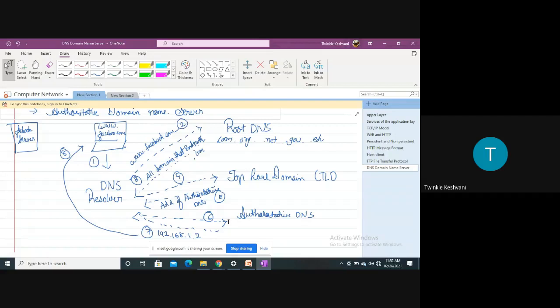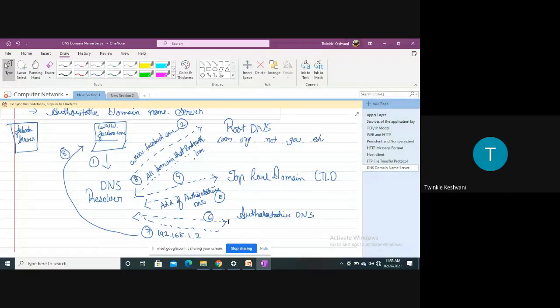So what will root DNS do? Root DNS will scan the domain name from right to left. So first, what will it do? It will fetch all the domain names which end with .com and give them to the DNS resolver.